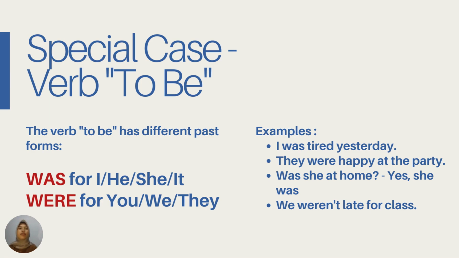And then if you find the special case, the verb to be, the verb to be has different past forms. So these are the two forms of to be: was and were. Was is for subjects I, he, she, and it. Were is for you, we, and they. For example, I was tired yesterday. They were happy at the party. Was she at home? Or we weren't late for class.